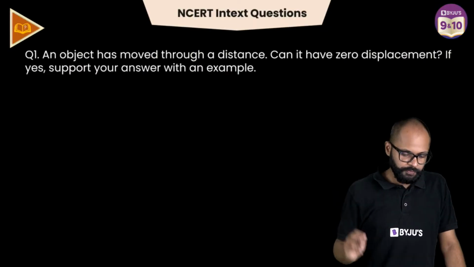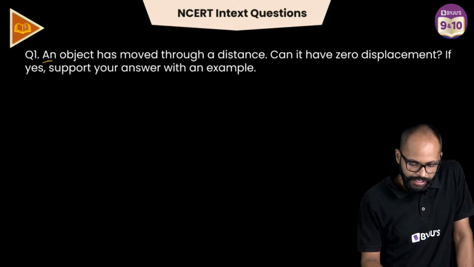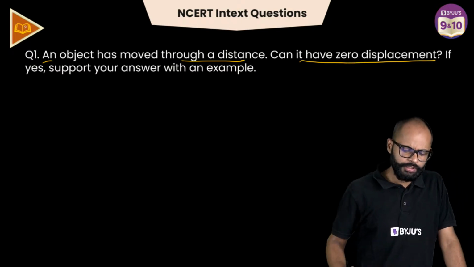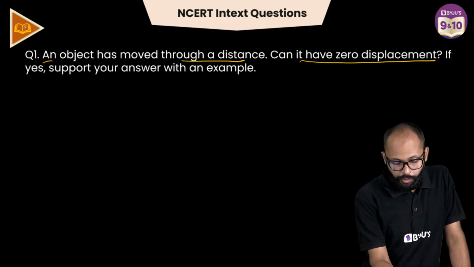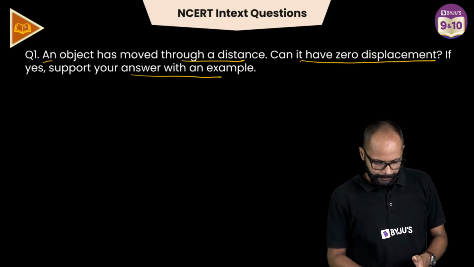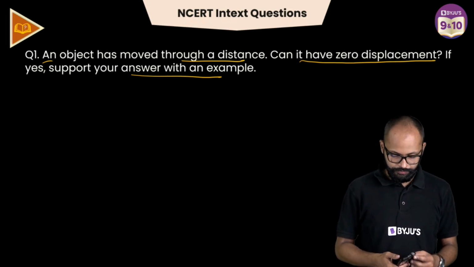Fine. अब चलो एक NCERT InText question करते हैं. फटाफट आ जाओ. An object has moved through a distance. Can it have zero displacement? सोच के बताओ. If yes, support your answer with an example. फटाफट. Come on. Yes. Support your answer with an example.